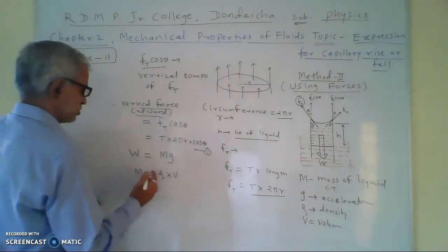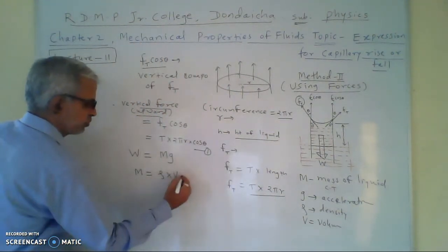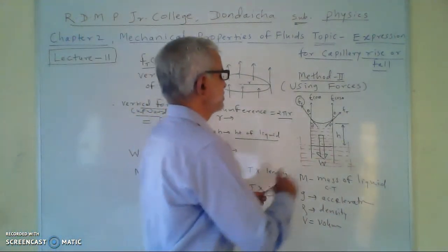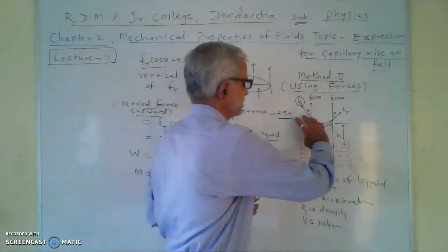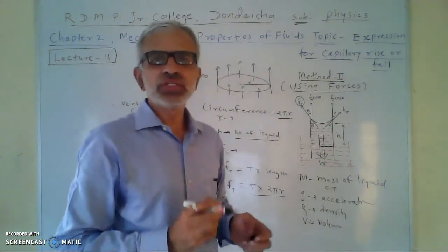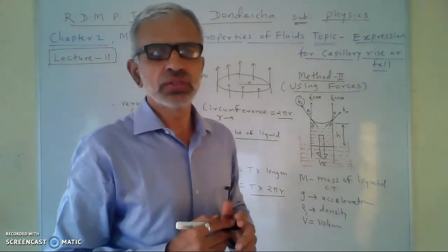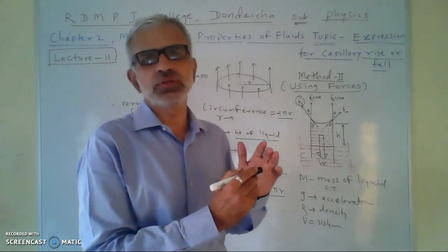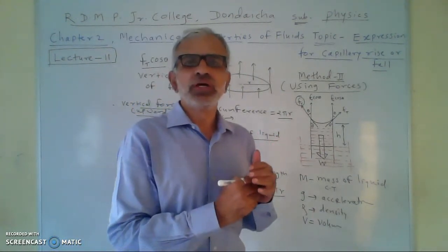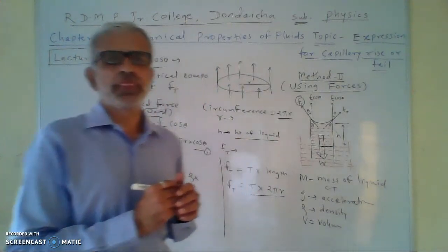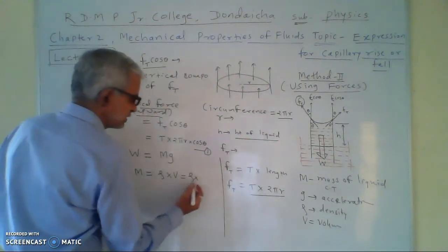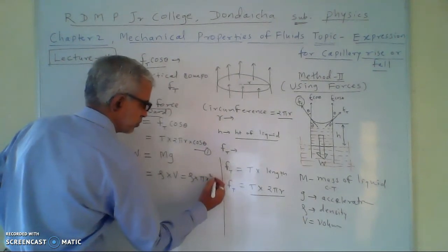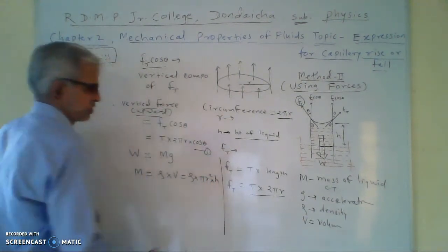So now put value of V. Now what is V? Volume of the liquid inside this capillary. The shape of the capillary in which the liquid has risen is a cylindrical shape. And what is volume of the cylinder? It is pi r square into length of the cylinder h.